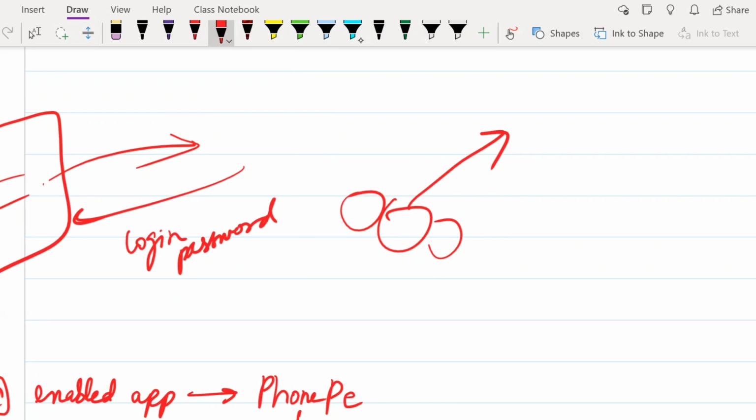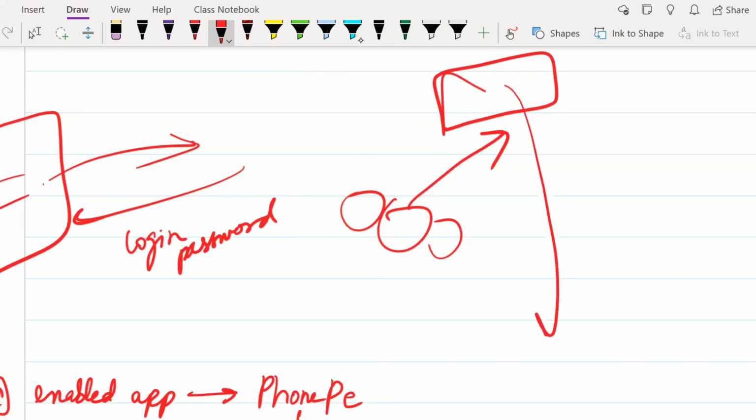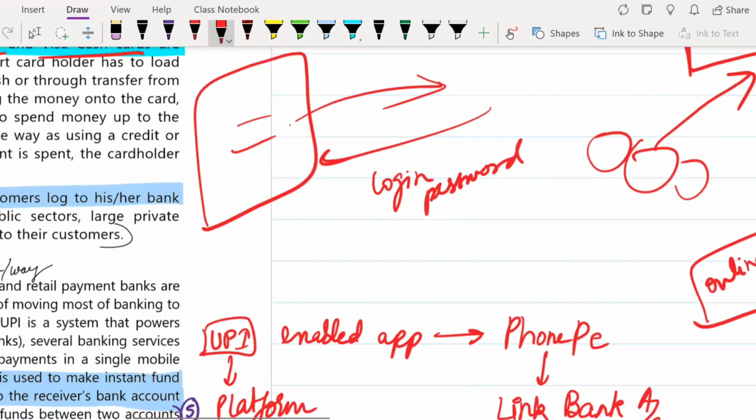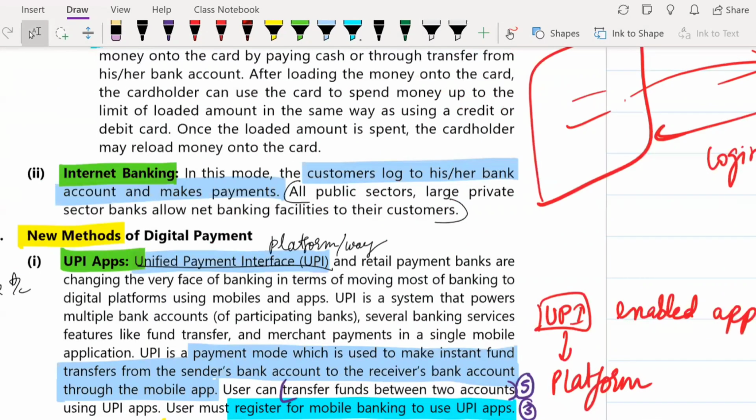Why would a bank want 500 customers standing there daily in front of their own banks, right? They wouldn't want that. So what they have done is, they have taken the same offline bank and brought it online. So this is nothing but online banking, or what you call internet banking. All the functions that you do in an offline bank, you can perform in the online bank also. Example, if you have to get a credit card or debit card, or if you have to transfer money to someone. So, internet banking, customers can log on to his or her bank account.